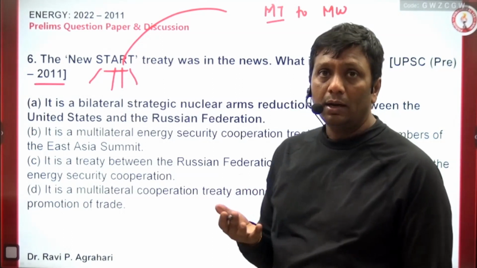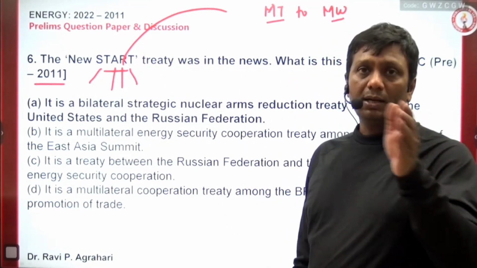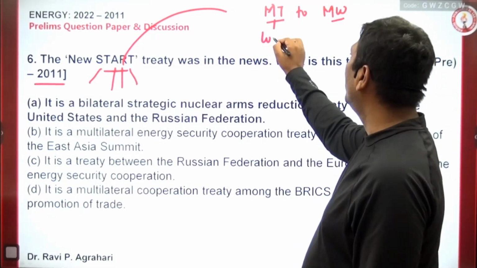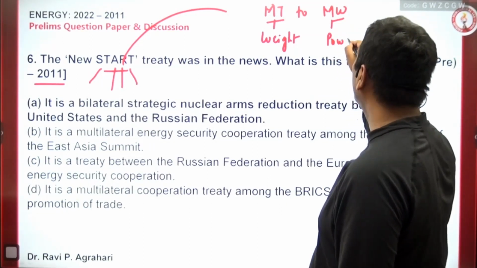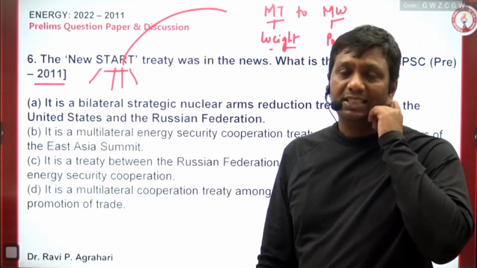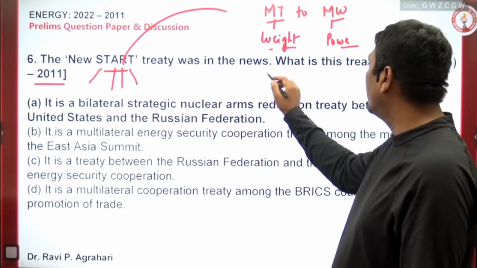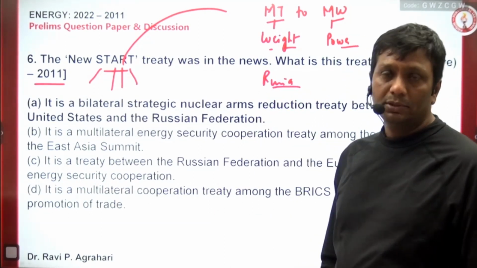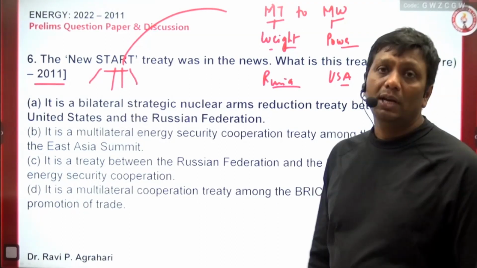MT means megaton. Ton is a unit of weight, and watt is a unit of power. So megaton to megawatt: megaton is the weight unit, and megawatt is the unit of power. You people remember, guys, one side is weight and the second side is power. Listen, what is actually going on? Russia is the country which has the maximum number of atom bombs, and the US is the country which still needs more and more electricity.